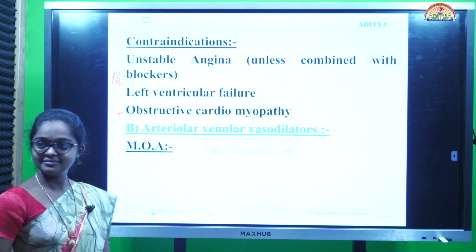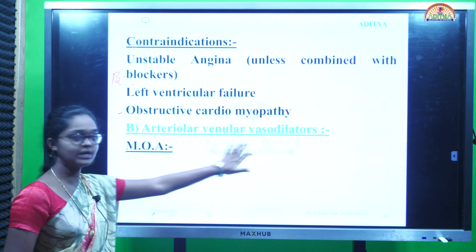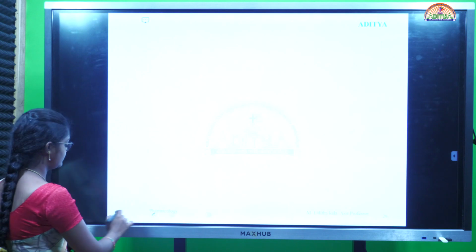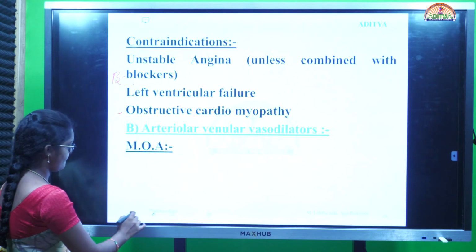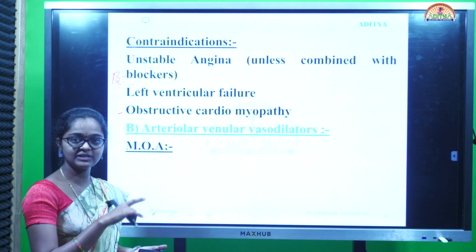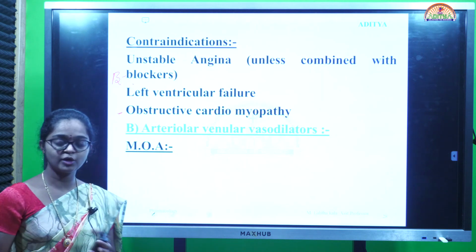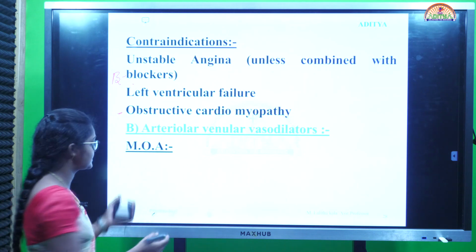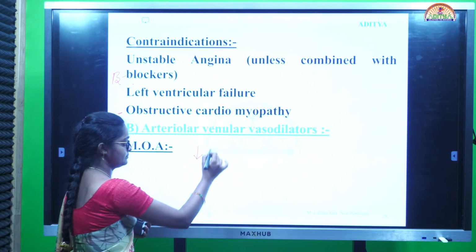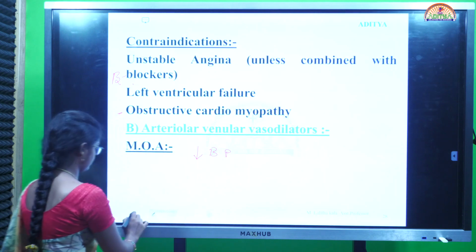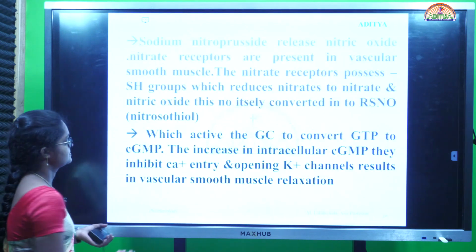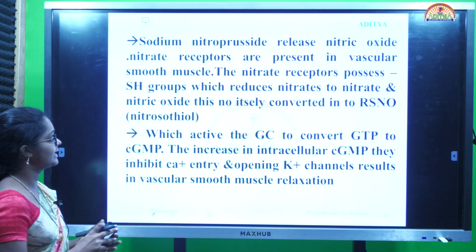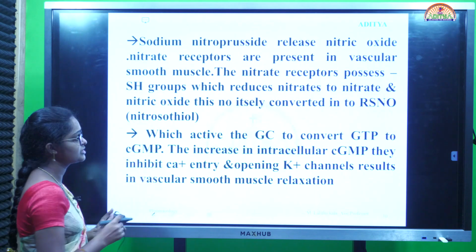Next, arteriovenous vasodilators. The mechanism of action is here also the same: the L-type calcium channel binds to calcium. It forms the calcium-CAM complex, causing sodium and water retention and a decrease in BP. Sodium nitroprusside releases nitric oxide. Nitrate receptors are present in the vascular smooth muscles.